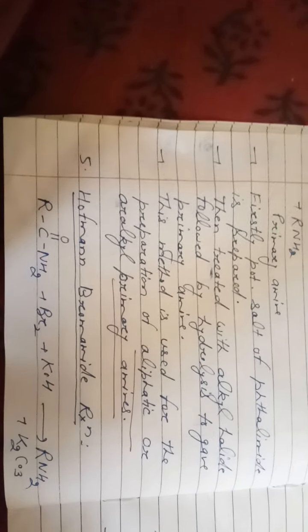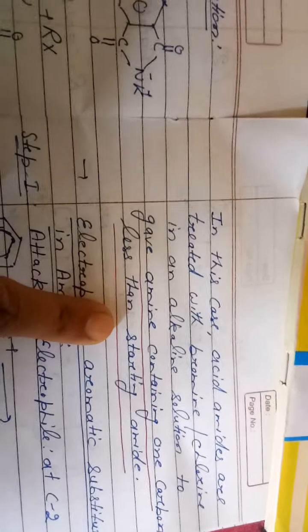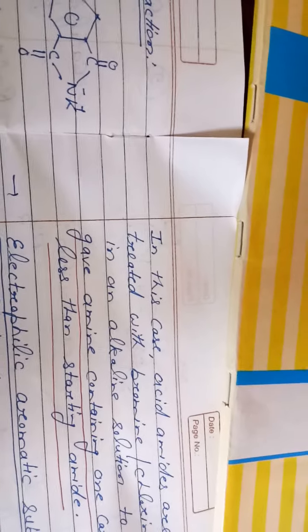The next method of preparation is the Hofmann bromamide reaction. In this reaction, acid amides are treated with bromine in the presence of base and we get amines. Please note, in this case acid amides are treated with bromine or chlorine in an alkaline solution to give amines containing one carbon atom less than the starting amide. Okay, we have got one carbon less. So these are the methods of preparation for amines.